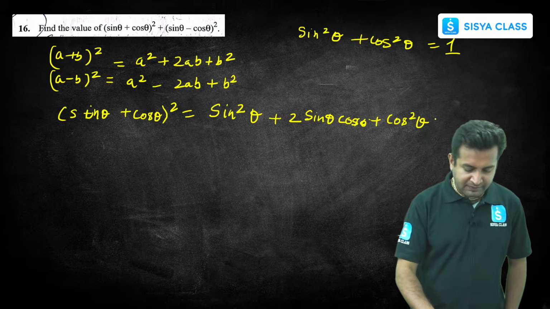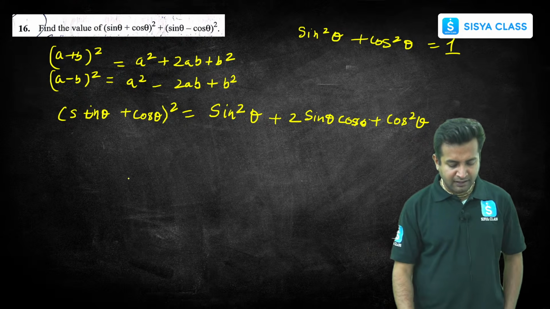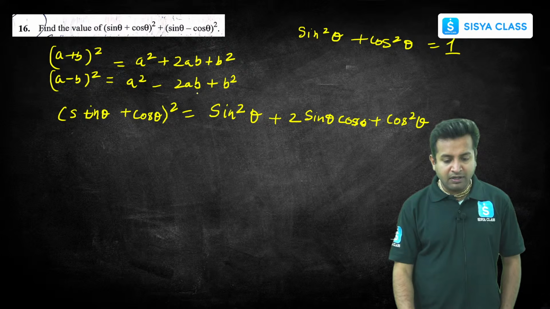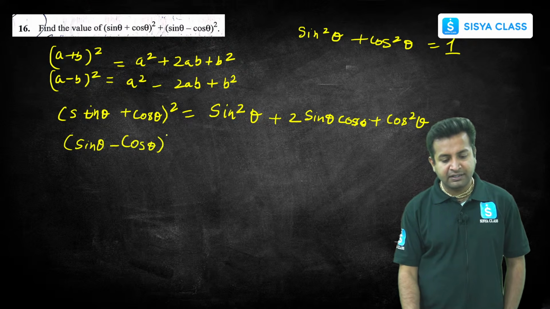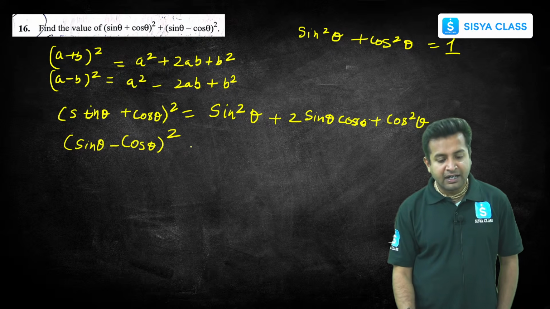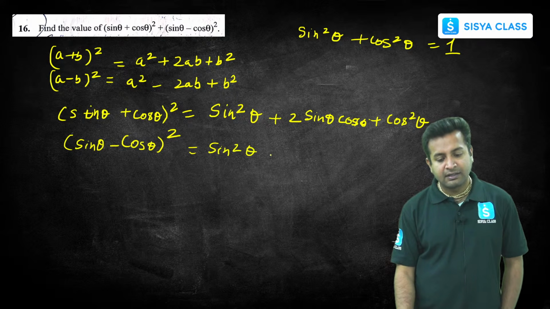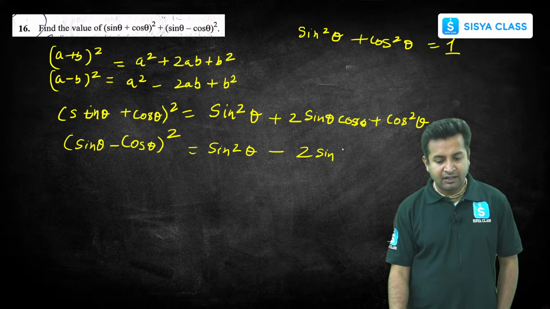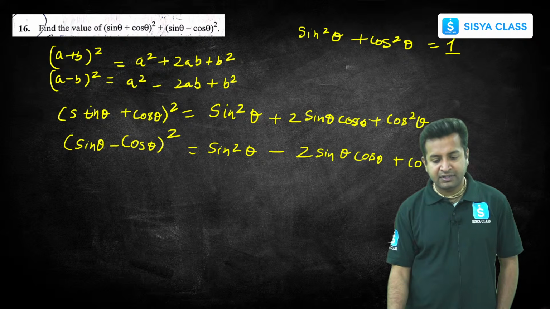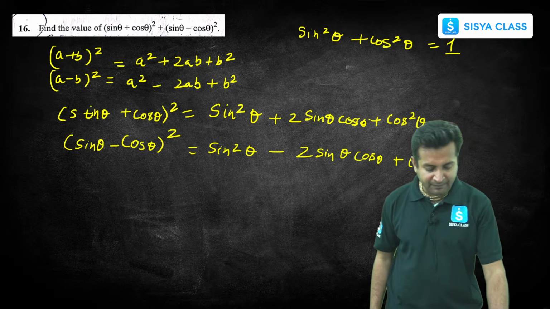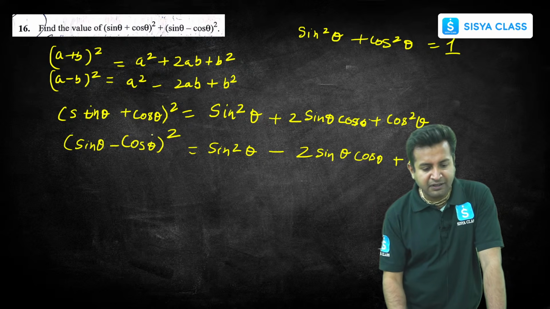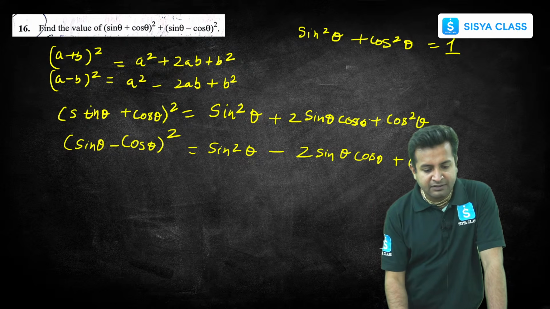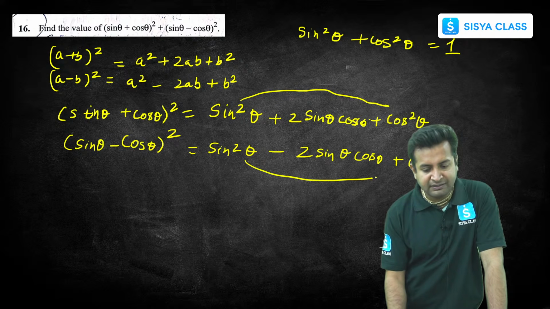Next, sine theta minus cos theta whole squared would be sine square theta minus 2 sine theta cos theta plus cos square theta. Now, very simple thing, if we add both of them, first of all, this plus this is 1, this plus this is 1.